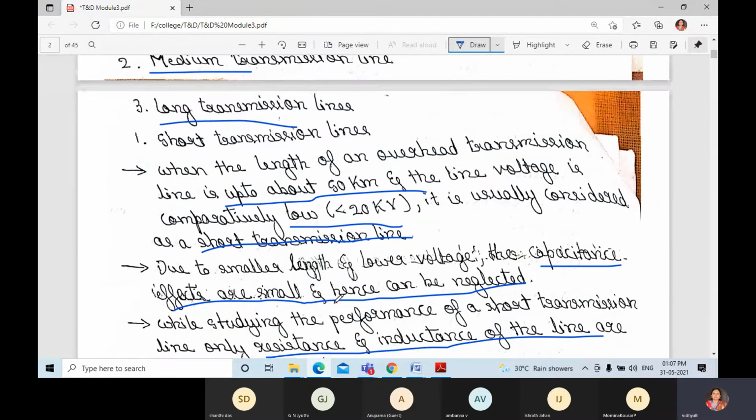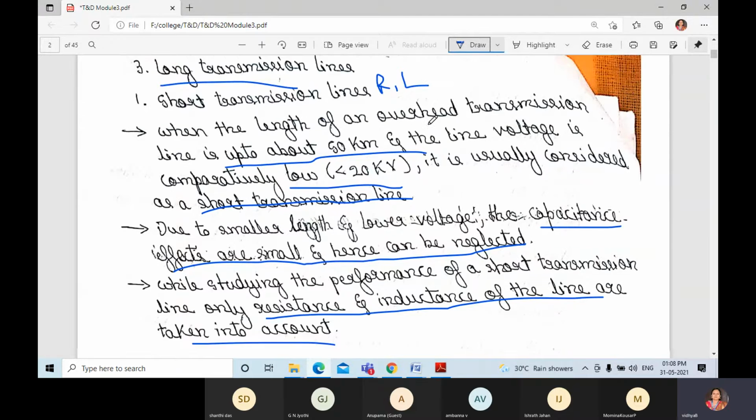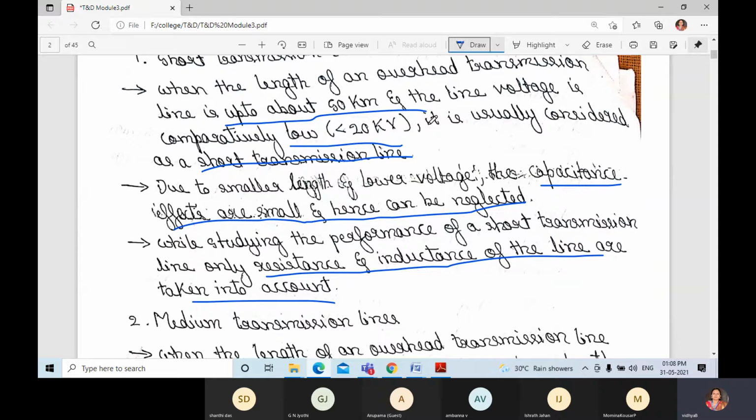In a short transmission line, only R and L are considered because it has a length of 50 kilometers and a low voltage level, with line voltage less than 20 kV. With smaller length and lower voltage, the capacitance effects are small and that's why they are neglected.